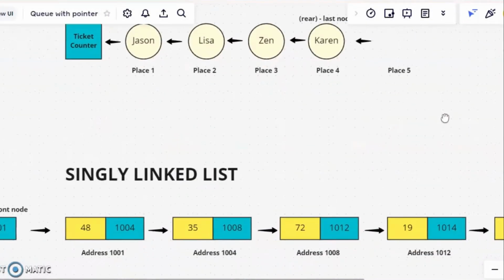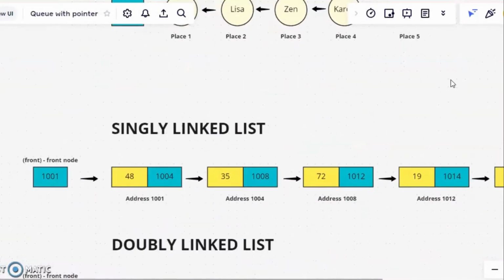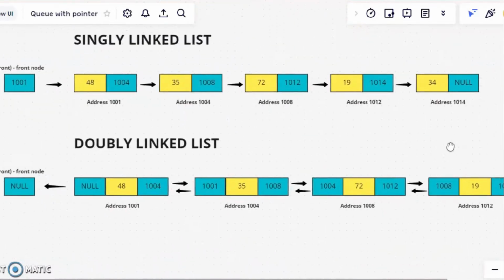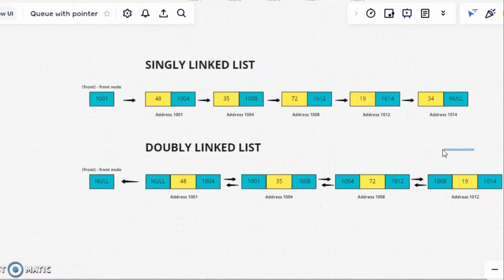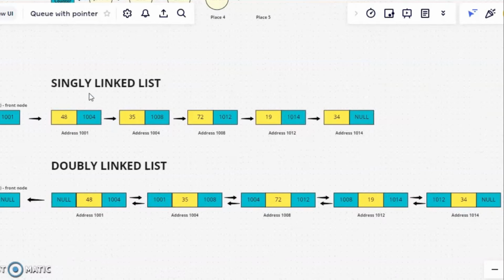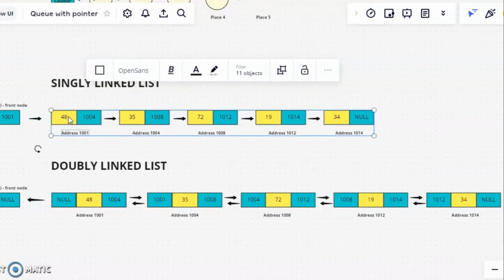Next, we will go to the difference between singly linked list and doubly linked list. As we can see, singly linked list looks like this and doubly linked list looks like this. In singly linked list, each element contains the data and the address of the next element.